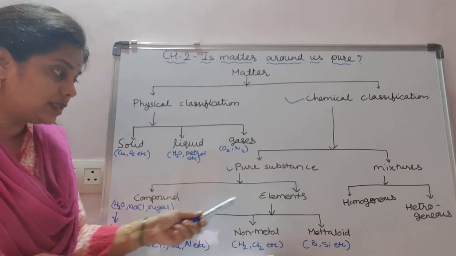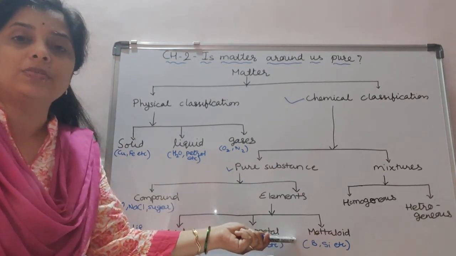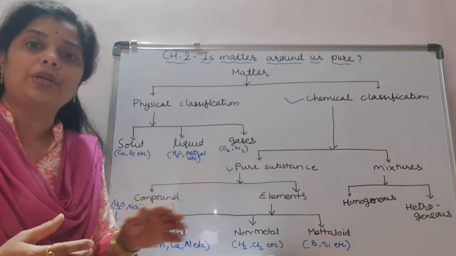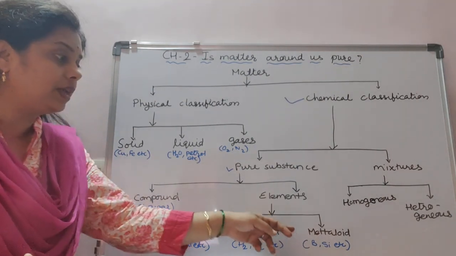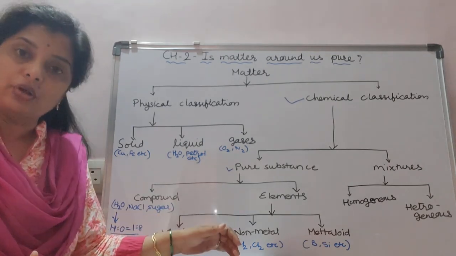Elements are again subdivided into metals, non-metals and metalloids. Metalloids means they are semi-metals. Metalloids have some properties of metals and some properties of non-metals. That's why they are called metalloids, a combination of metal and non-metal.